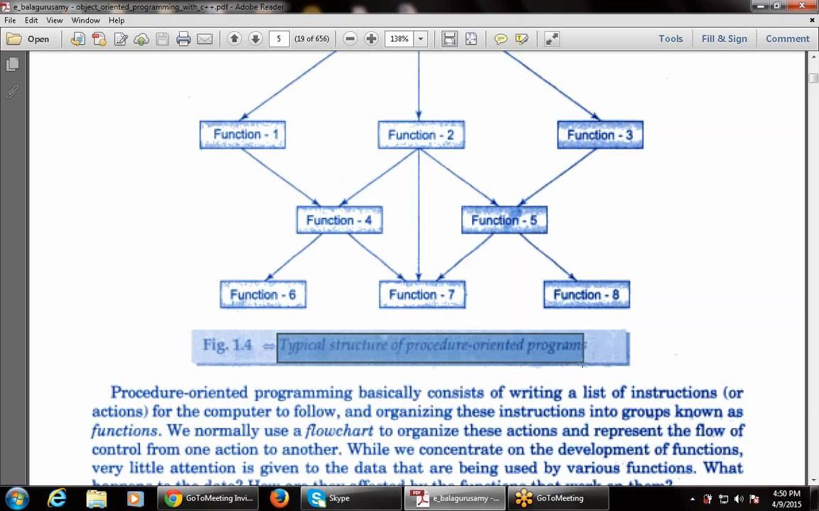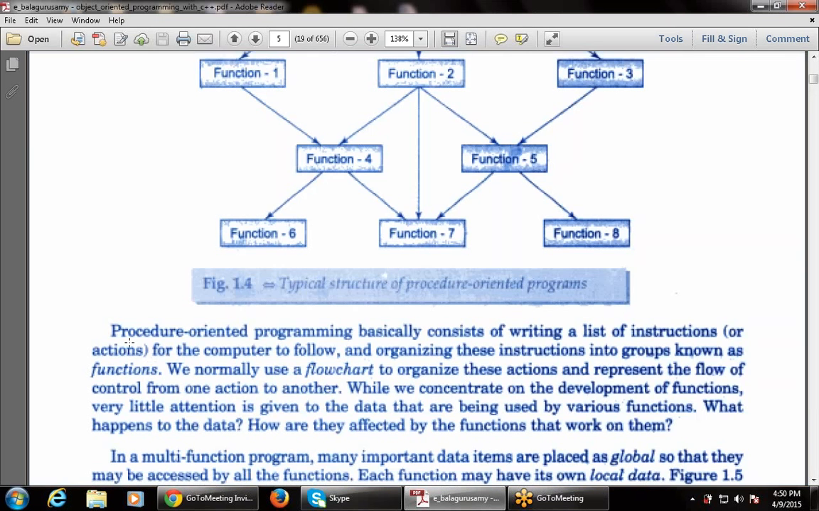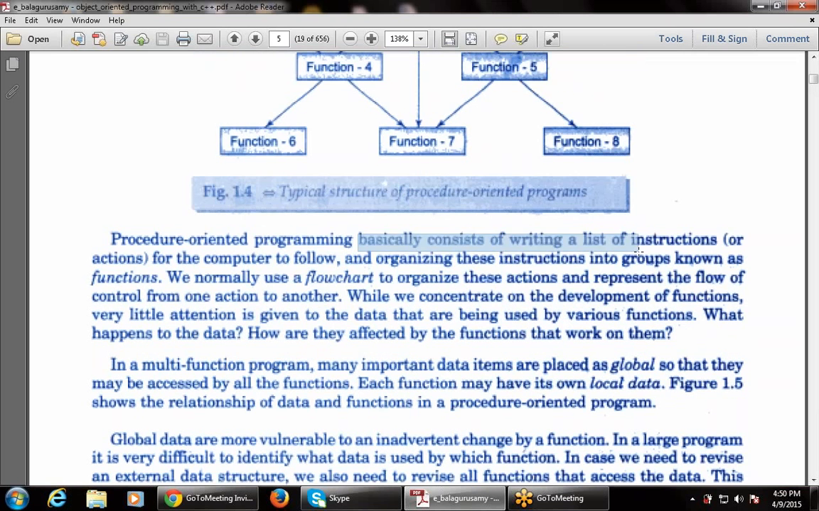Right, so this is the main program, this is the main structure, this is the hierarchical decomposition of the structure. That is the typical structure of procedure-oriented programs. Procedure-oriented programming basically consists of writing a list of instructions for the computer to follow. Writing a list of instructions means writing a number of instructions or actions for the computer to follow and organizing these instructions into groups.